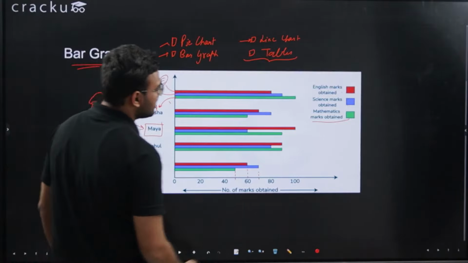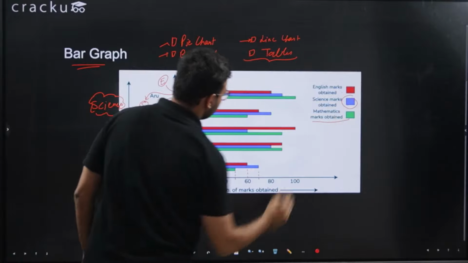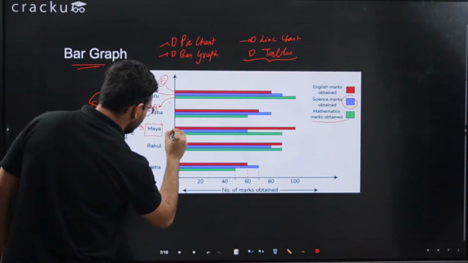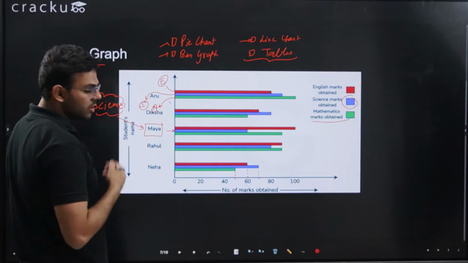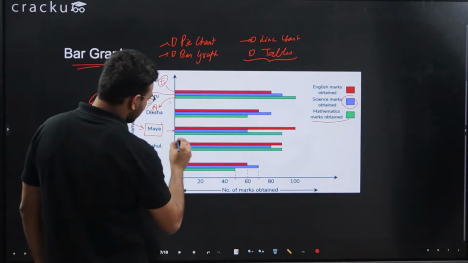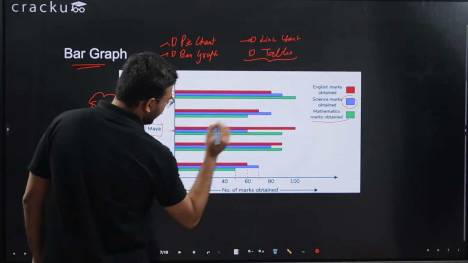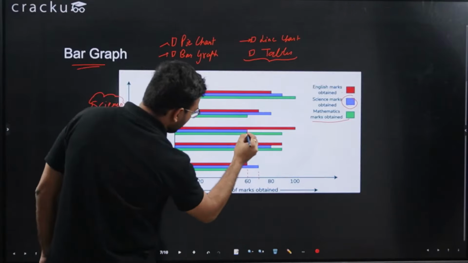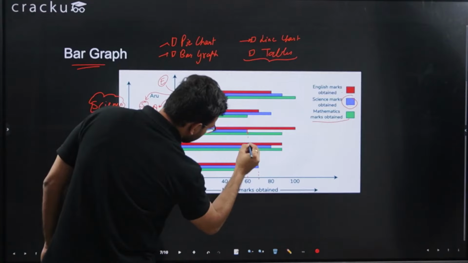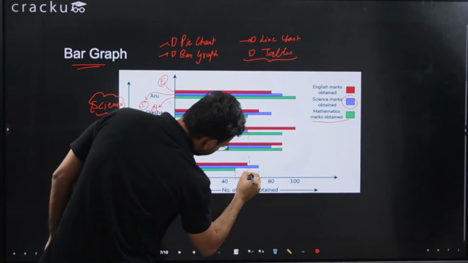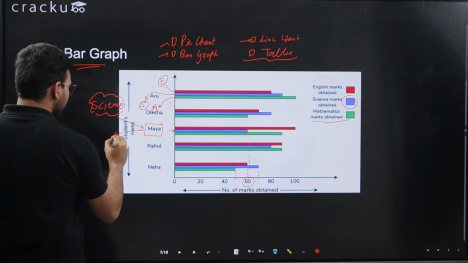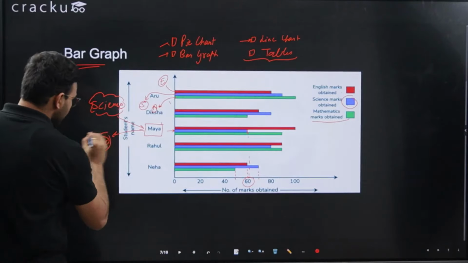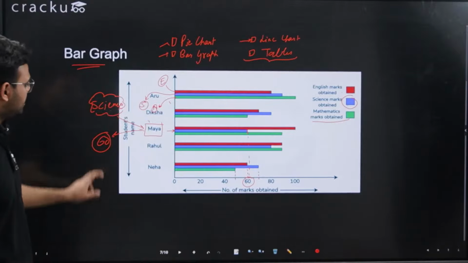Science is represented by this purple line. So this represents the marks obtained by Maya in science. Now, what is the marks obtained by Maya in science? I have to draw a vertical line from this point, and it comes at 60. So I can say Maya's marks in science is 60.